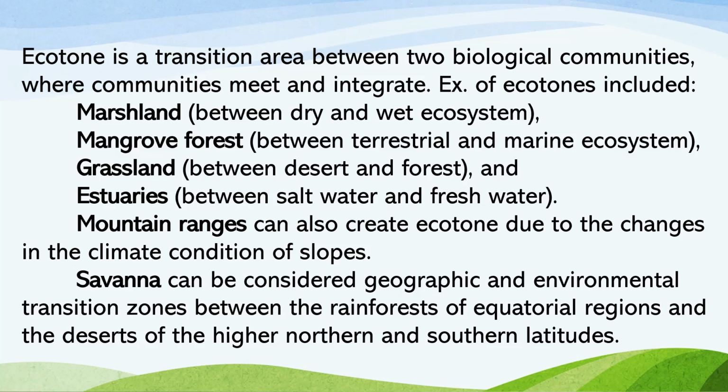Mountain ranges can also create ecotones due to the changes in the climate condition of slopes. Savanna can be considered a geographic and environmental transition zone between the rainforest of equatorial regions and the deserts of the higher northern and southern latitudes.